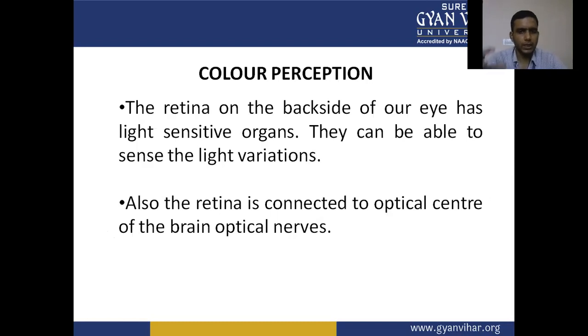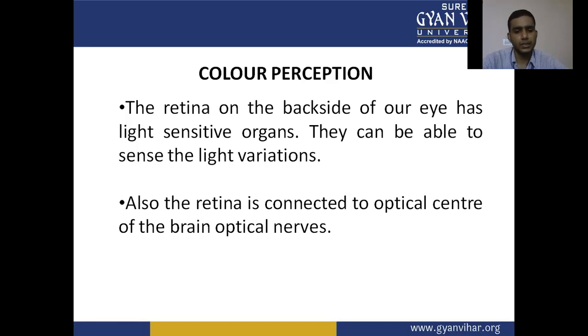Now we have color perception. The retina on the backside of our eye has light sensitive organs. They are able to sense the light variations. So our eye is able to perceive the different color wavelengths.